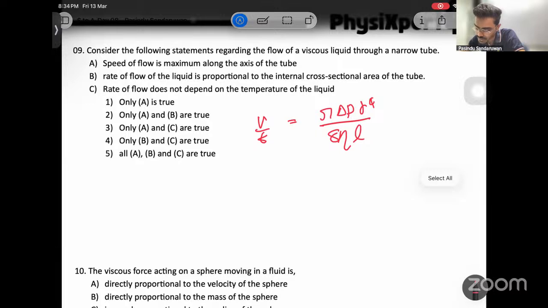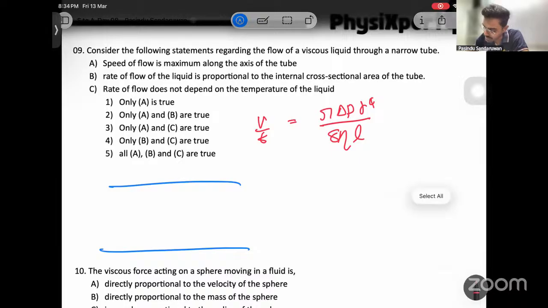First one. Speed of flow is maximum along the axis of the tube. That is not in the equation, but we know about the speed of the flow here. If I draw this as arrows, the speed at the center, or the axis, is highest because the adhesive force between the tube and the molecules is minimum at the axis.